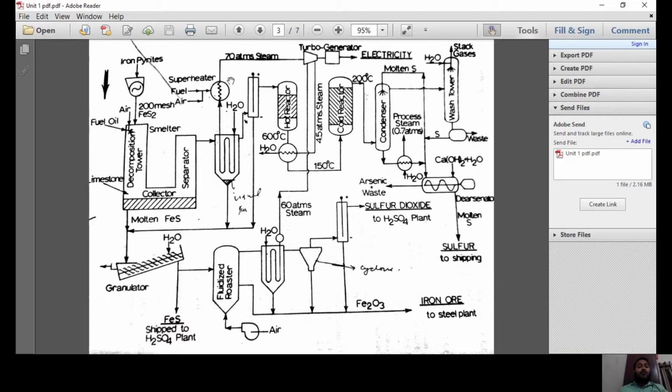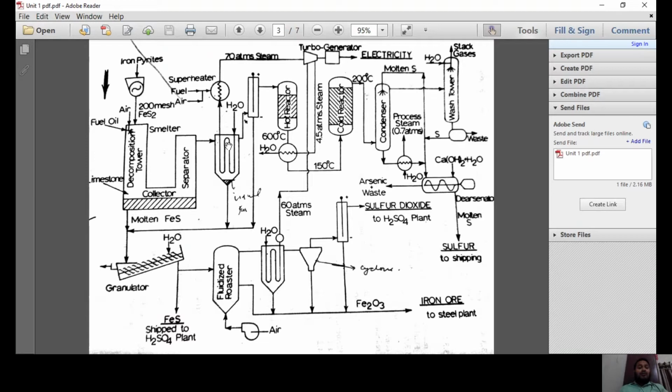The steam that has been formed from the superheater is at 70 atmospheres. The 70 atmosphere steam formed, rather than venting it out, is passed to the turbo generator to generate electricity. One part of the steam is passed to the turbo generator. The other part of the steam is recycled to the different process units within the sulfur and sulfur dioxide preparation from iron pyrite.